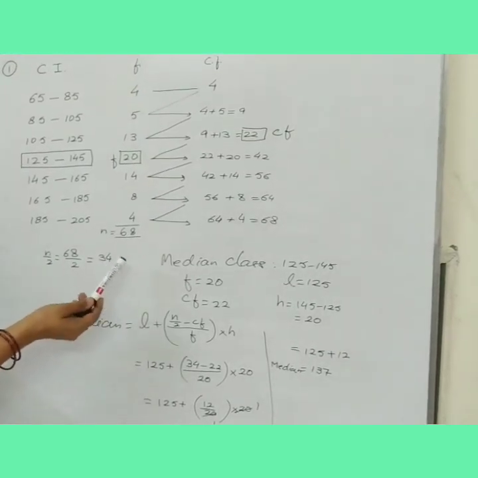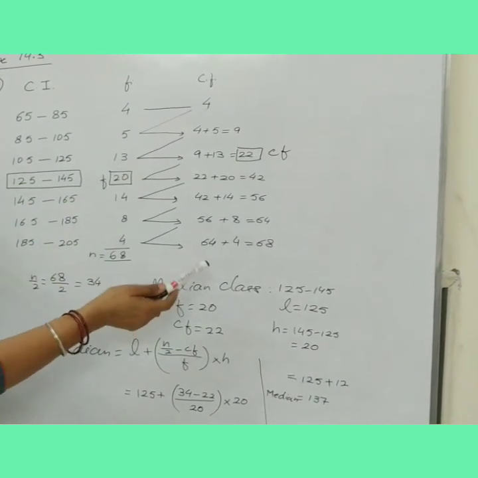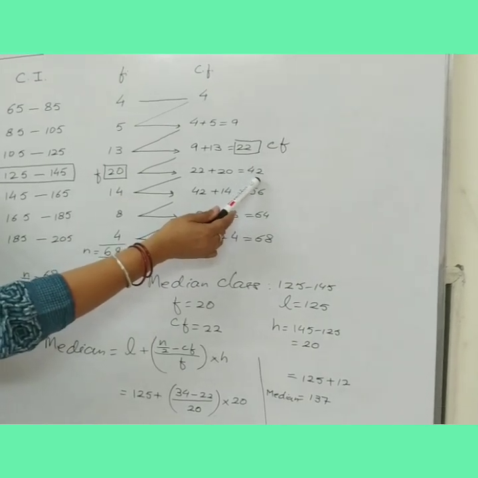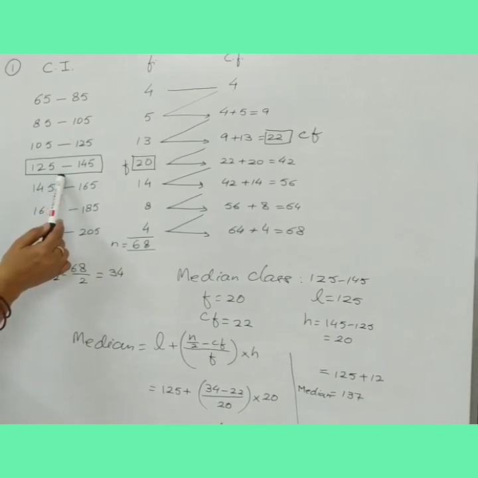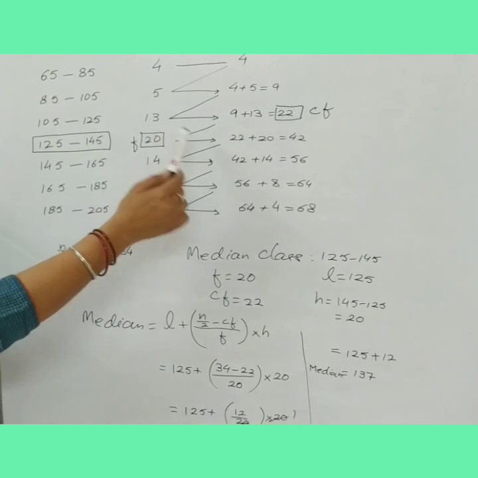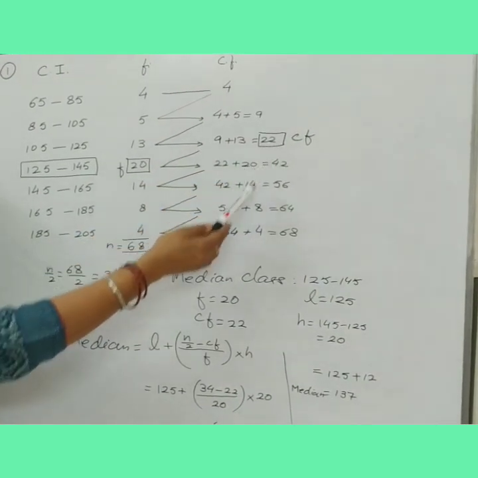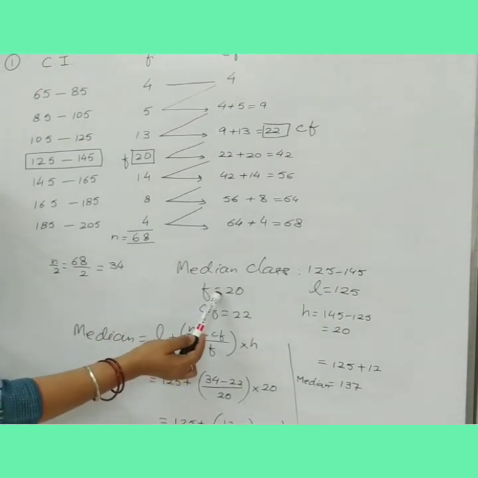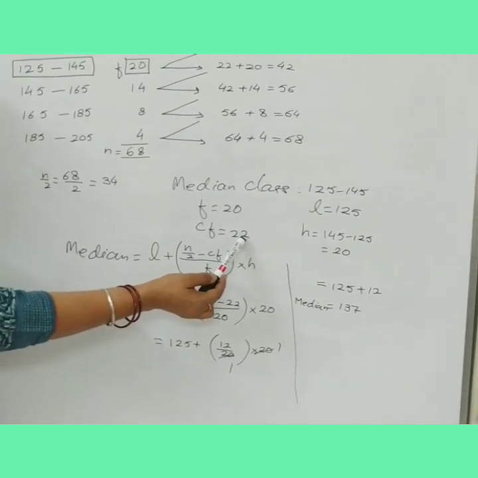n by 2 निकालने के बाद आपने देखना है CF वाले कॉलम में 34 से immediately बड़ी कौन सी वैल्यू है. Like 34 से immediately बड़ी is 42. So इस cumulative frequency के सामने वाला class interval is always the median class. Median class की frequency is considered as f. इससे ऊपर वाली CF की वैल्यू हम लोग फॉर्मूले के अंदर CF की वैल्यू डालेंगे, right? Now the median class is 125 to 145. Frequency of the median class is 20. CF, which is preceding the median class, is 22.